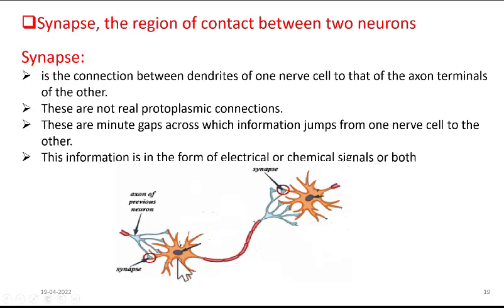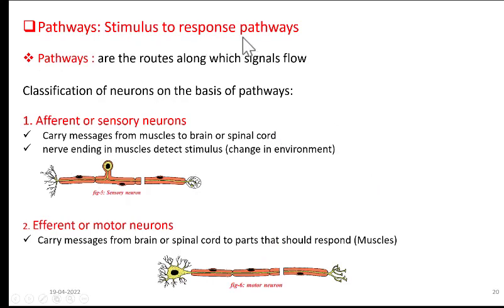So all the information, sensory information, or the commands sent by brain, all that information passes through the neurons via these synapses in the form of electrical or chemical signals, or sometimes both. Now let us understand stimulus to response pathways. Pathways are the routes along which signals flow. So pathways are nothing but neurons, because it is through neurons the information or signals flow. Right?